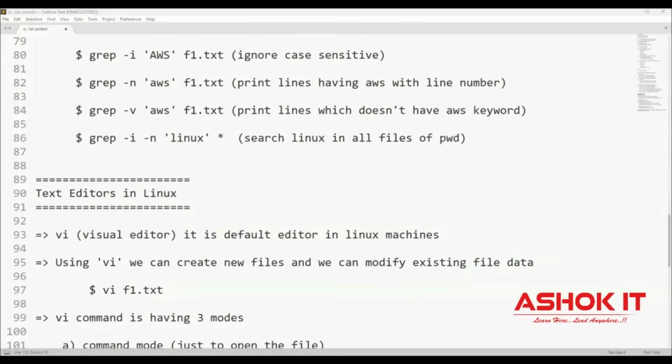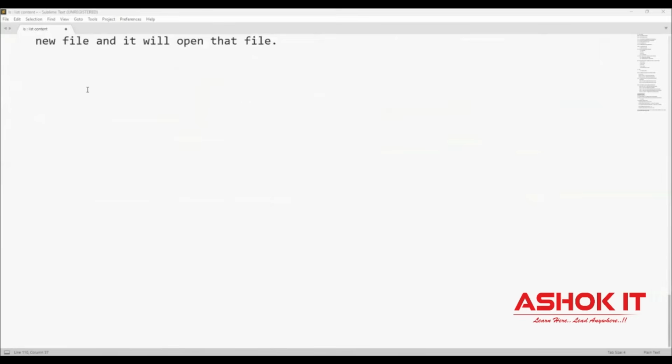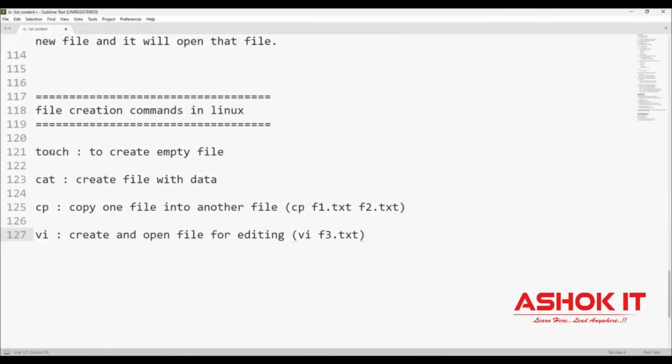So in the last few classes, what we have discussed in Linux, guys, we discussed how to create files in Linux. By using the touch command, we can create a file, an empty file.